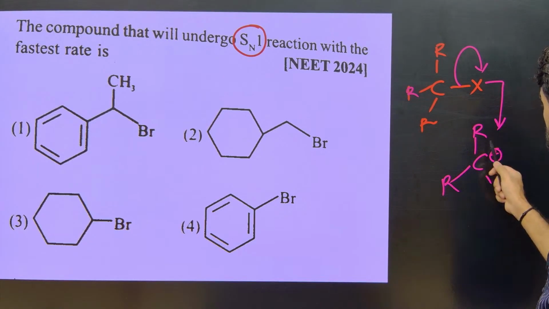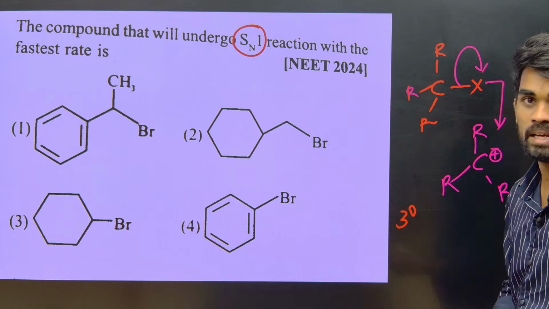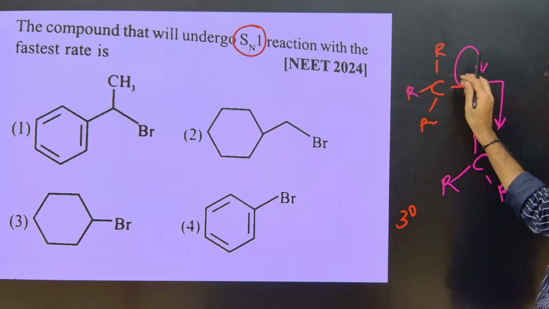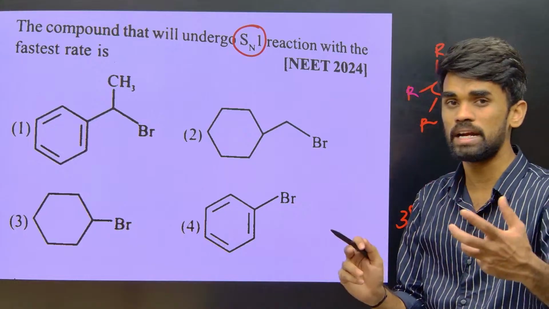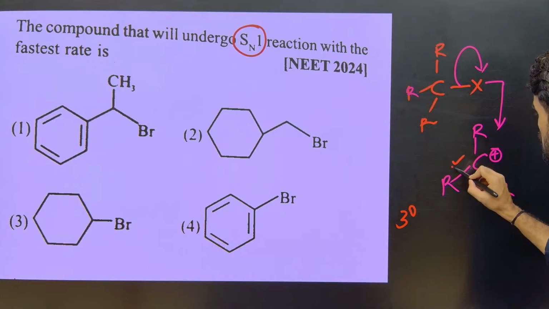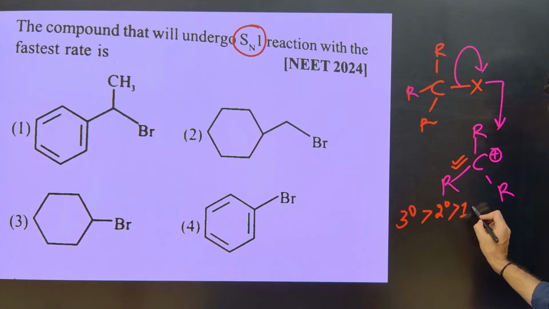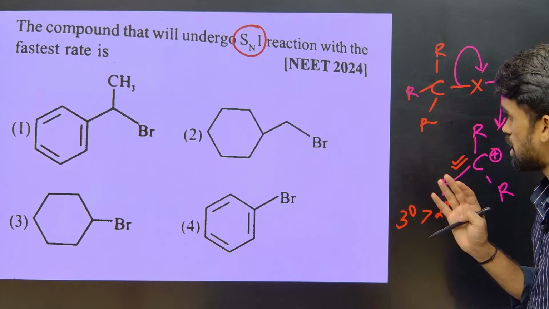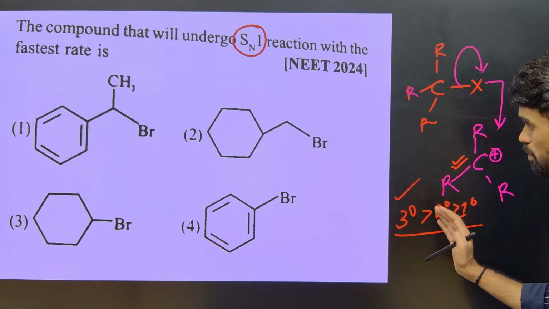If this alkyl halide is tertiary, it will participate in the reaction more readily because the carbocation is more stable. After this comes secondary and the least is primary, because carbocation stability order also follows the same order.